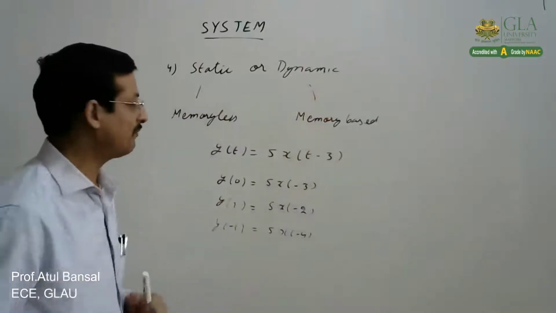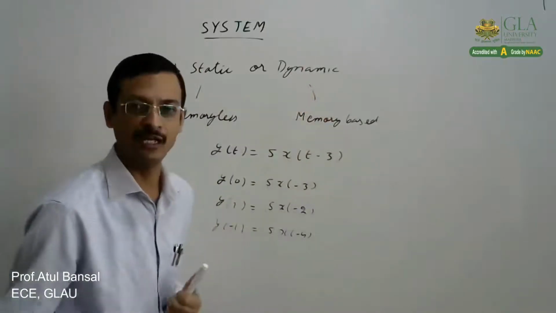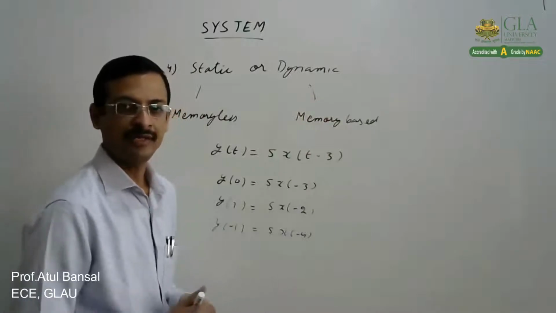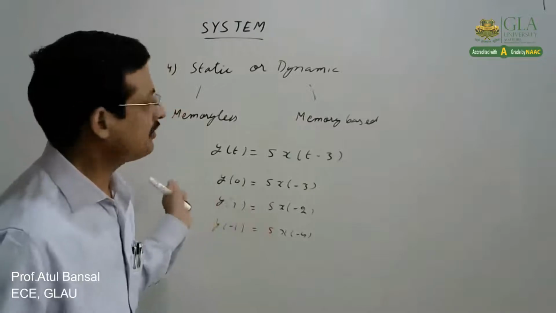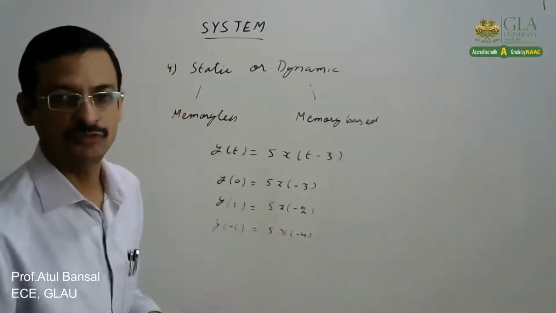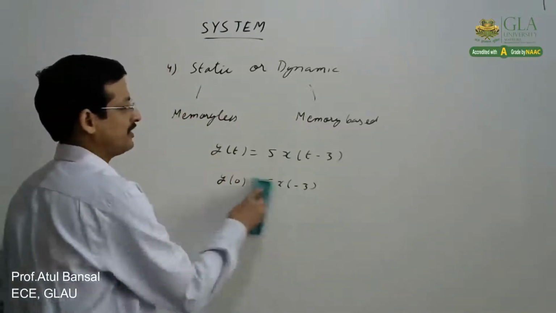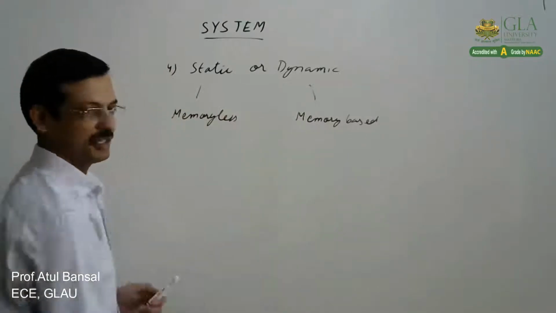Now in this, you have to remember that we need to check at every value whether it depends upon the present value only, or the past or future. So that is how we can easily check. The same is true in the case of discrete time.